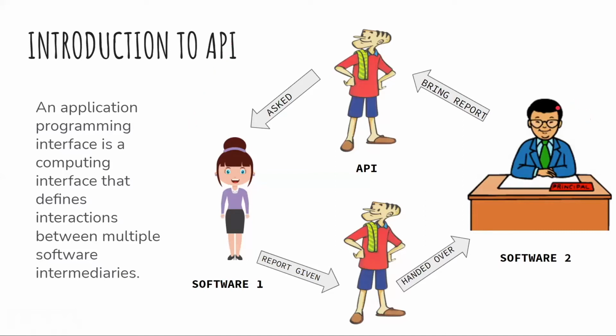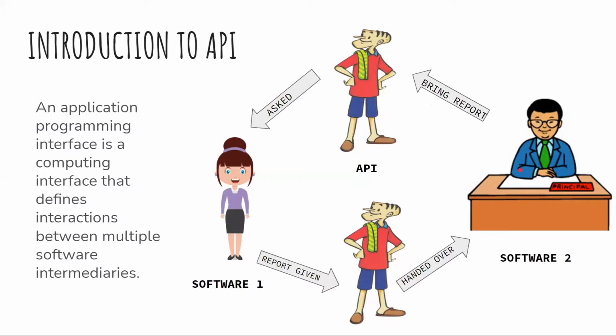Now suppose we take an example of your school. Your principal wants to get some report, or a class report, from a teacher. This is the principal, this is the teacher. Your principal wants to take some reports from the teacher. So what will he do? He will ask the peon to go to the particular teacher and ask her or him to give the reports. Now what will the peon do? He will go to the teacher, ask for that, and just bring the report to the principal. So how is API working in this?